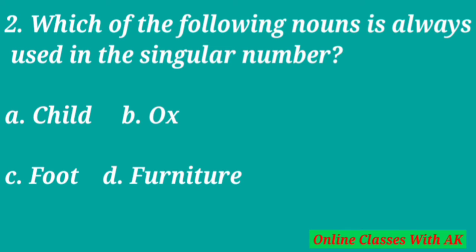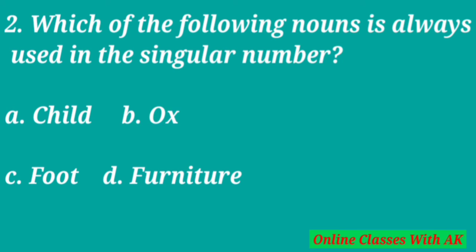Okay, here we will see the second question. In this question: which of the following nouns is always used in the singular number? Here four options are written. So they are asking which noun is used as a singular number. Here is written child, ox, food, furniture. These all words are written in a singular form.